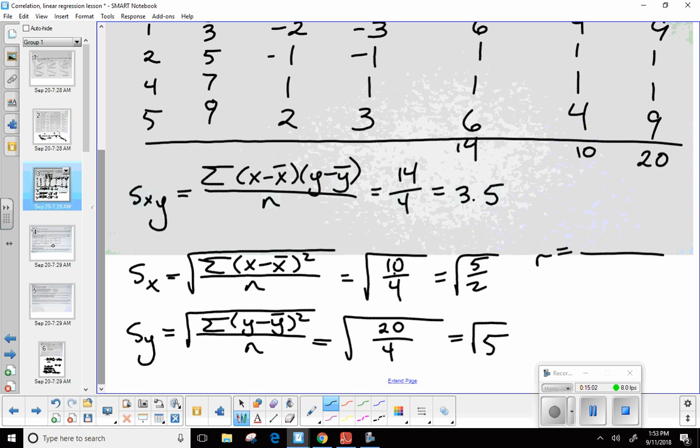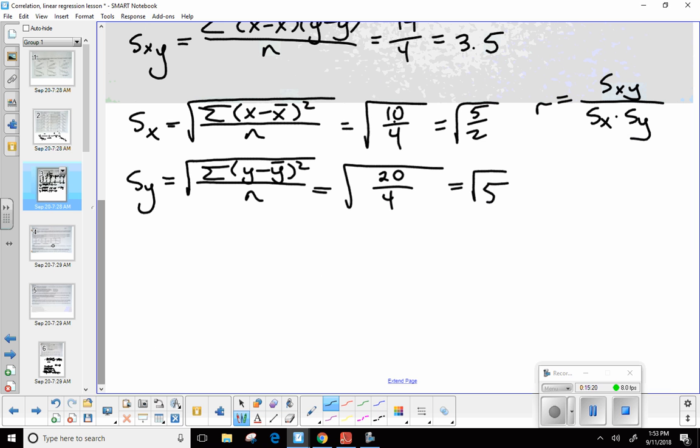What went on top? S sub xy, the covariance. So S sub xy. And then what did I do down below? There you go. I took a product of those standard deviations. So S sub x times S sub y. So in order to find R, based on what I've got here, I'm going to take 3.5 and divide it by the square root of 5 halves, which I'll probably just say 2.5, times the square root of 5. And then we can plug this in the calculator.